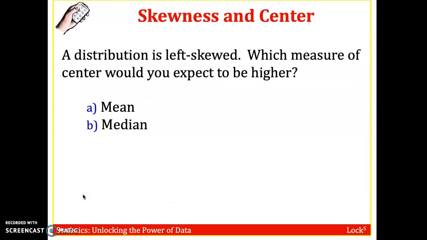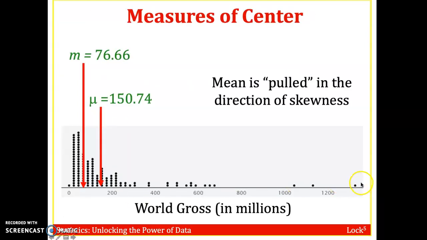The mean is pulled in the direction of skewness. So I like to think, if Harry Potter, instead of making $1 billion, made $2 billion worldwide, that would greatly affect the average. The mean would move up, but the median wouldn't change at all because this number still cuts the data set in half.